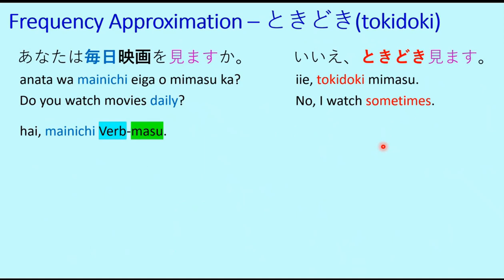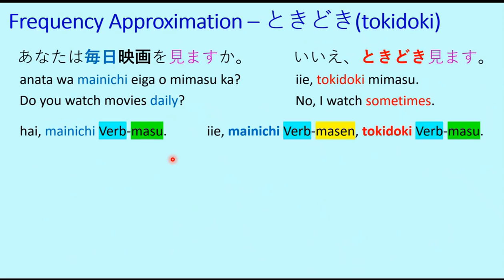Again, do you watch movies daily? The answer may be yes. Hai, mainichi eiga o mimasu. And this is the generic form: mainichi, verb plus masu ending. Or you can say ie, mainichi, verb masen, which is the negative form of the verb. But tokidoki, verb masu. So what does that mean?